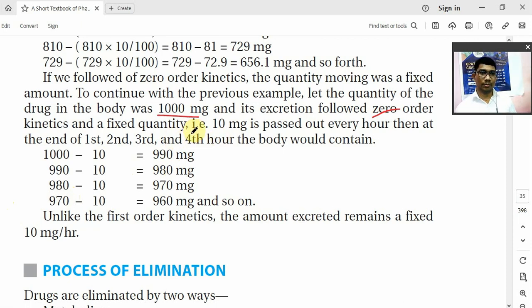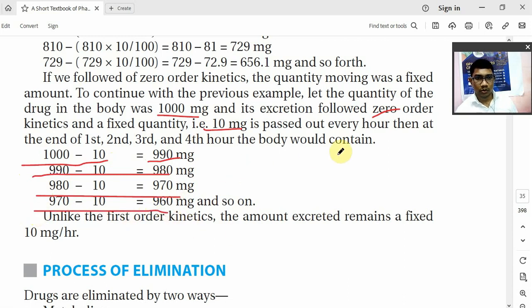For example, if 10 mg of drug is removed per hour, in the first hour 1000 mg minus 10 is 990 mg. Second hour, 990 minus 10 is 980 mg. Third hour, 980 minus 10 is 970 mg. Fourth hour, 970 minus 10 is 960 mg, and so on. So you are going to get a straight line like this. This is known as linear kinetics. Zero order kinetics are known as linear kinetics.